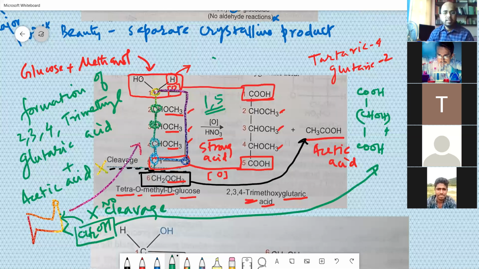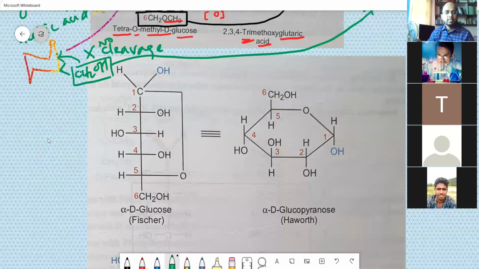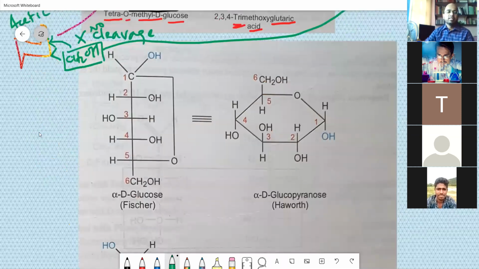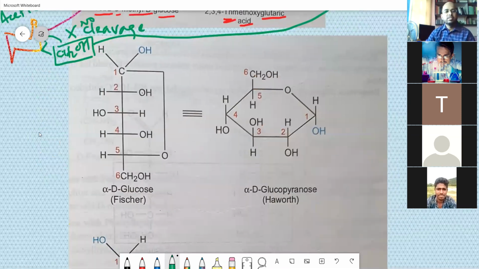So that is it. And then going to the next part, how you determine. You can see that it is linked by means of 1,5 linkage. Already atom numbers are there, 1, 2, 3, 4, 5, 6, alpha D glucose. This is known as the Fischer formula.